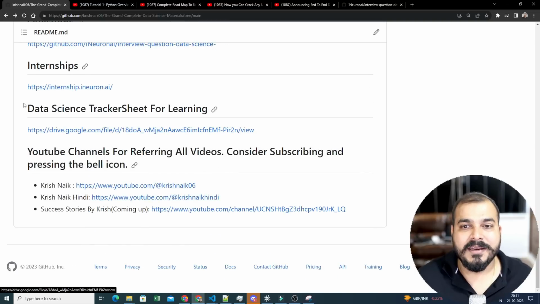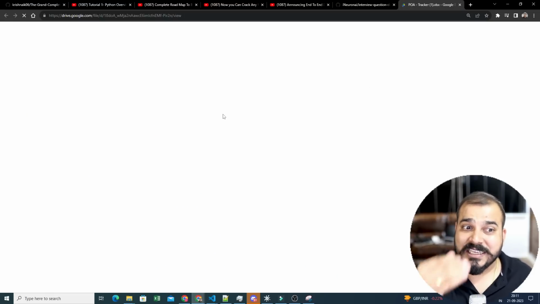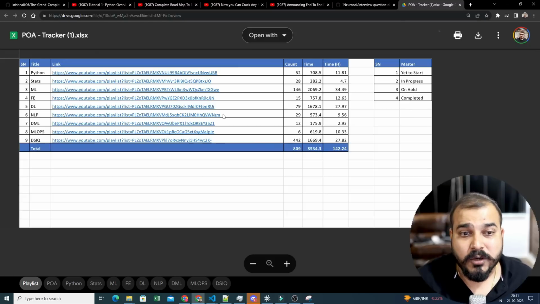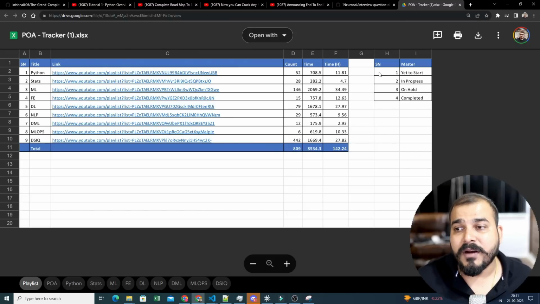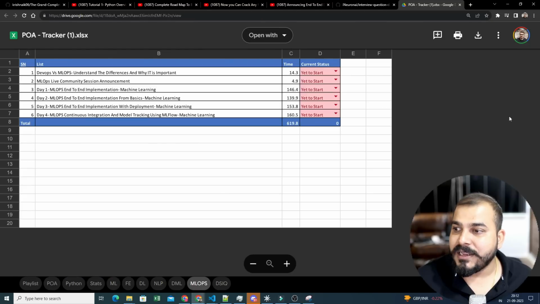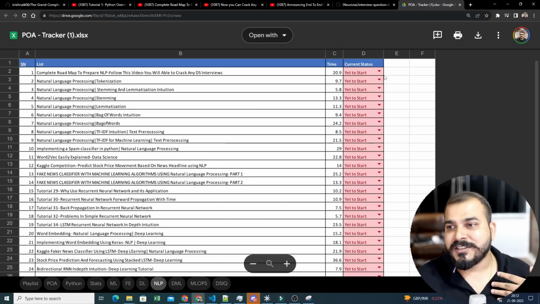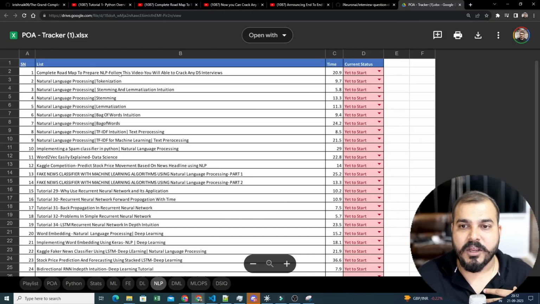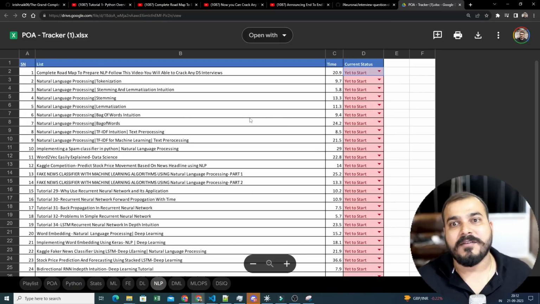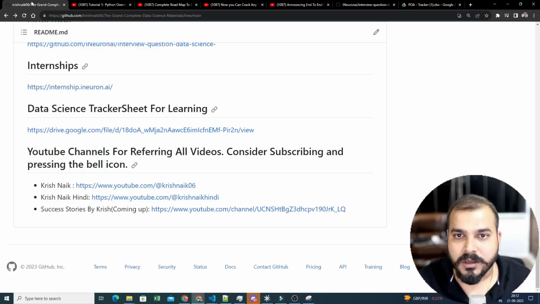Then you also have this tracker sheet. I had created this tracker sheet to make sure that you track each and every piece of information with respect to your learning, right? Suppose if you have completed, how much time you have devoted, you just need to start writing the inputs and outputs over here, right? And based on this the entire tracker sheet is created. Let's say the first video in one of my playlists is this one, then I will just go and say yet to start, and I'll change the status, and based on that, the tracking will happen. Everything is completed with respect to this also, right?